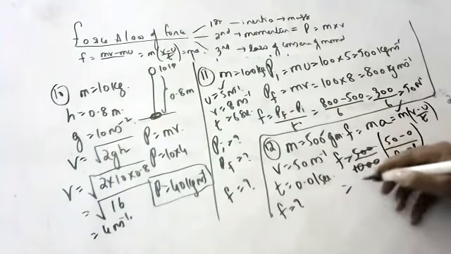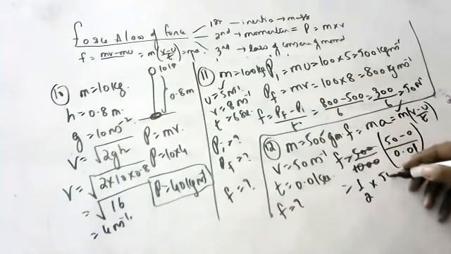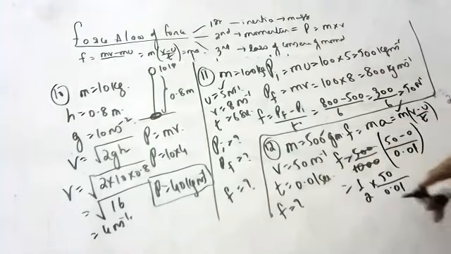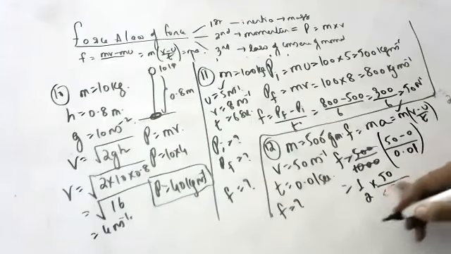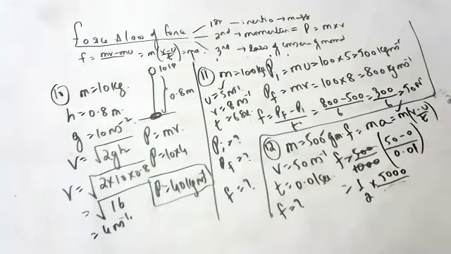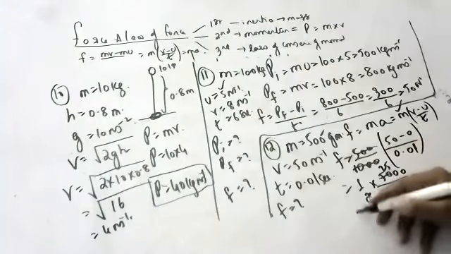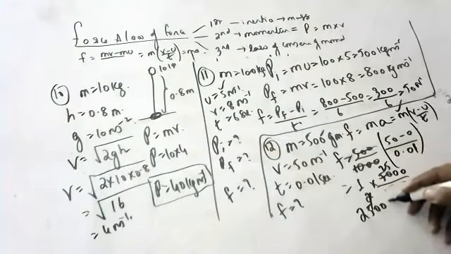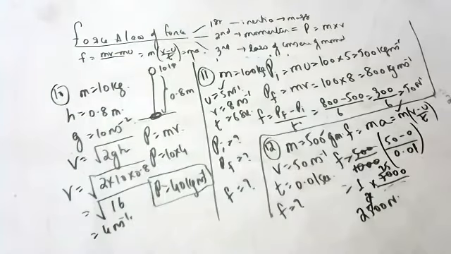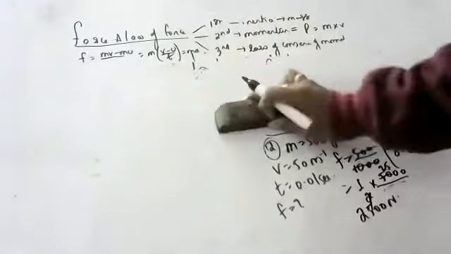So this is 1 by 2 into 50 by 0.01. After the decimal, two numbers are there, so put two zeros. What will you get? 2500 newtons. The hammer is giving the nail 2500 newtons of force. Okay. Next.